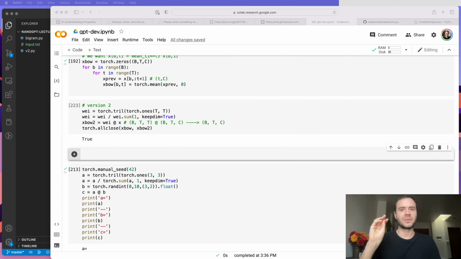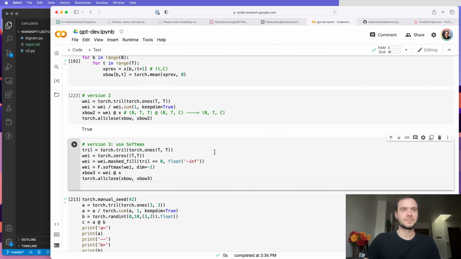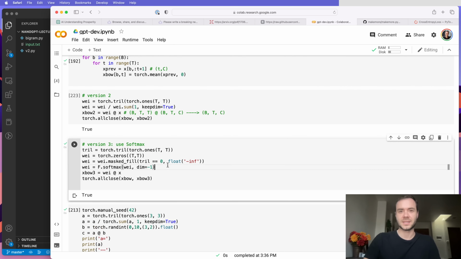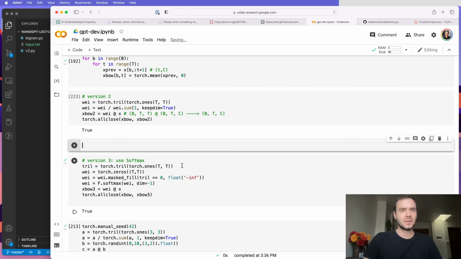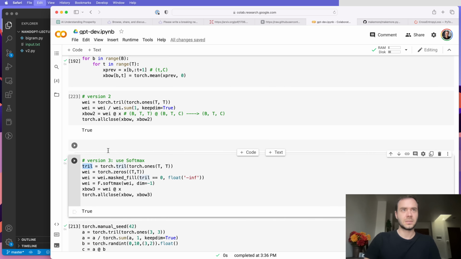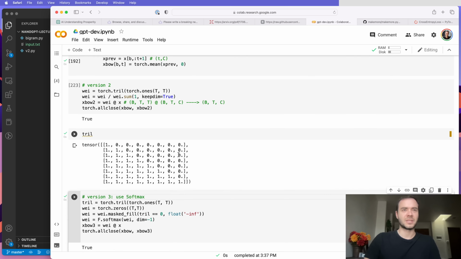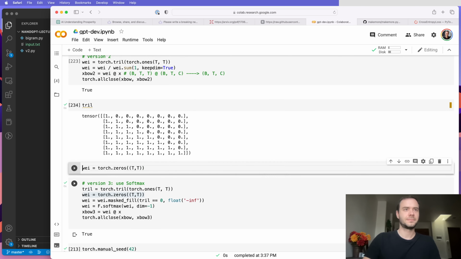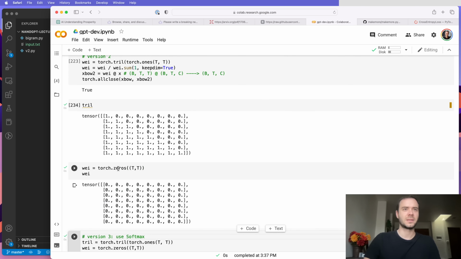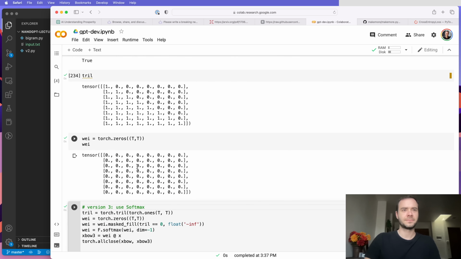And finally, I would like to rewrite it in one more way, and we're going to see why that's useful. So this is the third version, and it's also identical to the first and second, but let me talk through it. It uses softmax. So tril here is this matrix of lower triangular ones. Wei begins as all 0. Okay, so if I just print wei in the beginning, it's all 0.